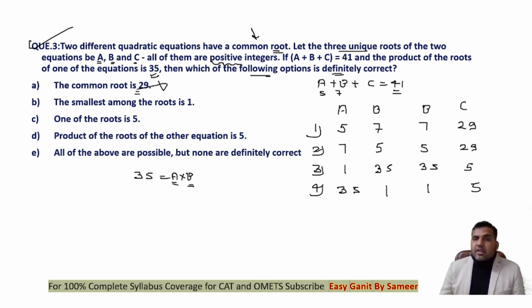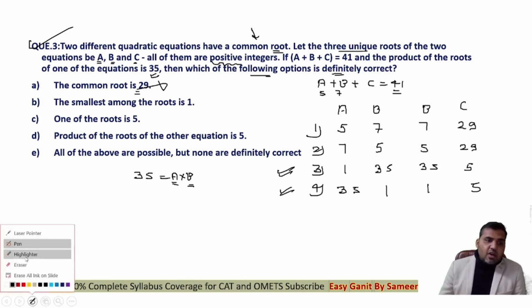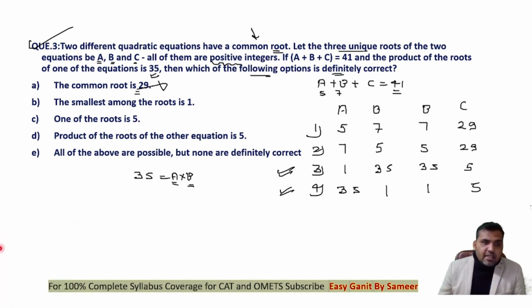Smallest among the roots is 1? If I look at case 3 and case 4, then we can say that the smallest among the roots is 1. But in the first two, it is not true. We have four possible cases, and the smallest root being 1 is happening only in case 3 and case 4.